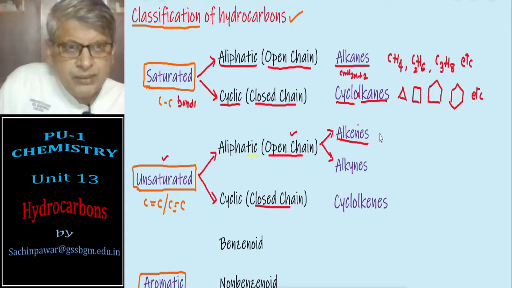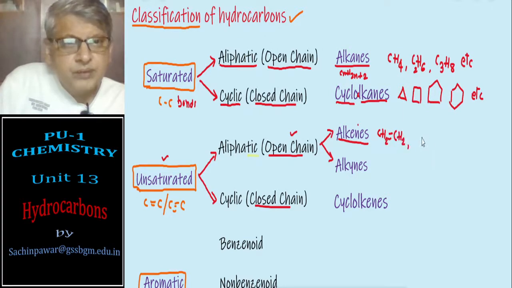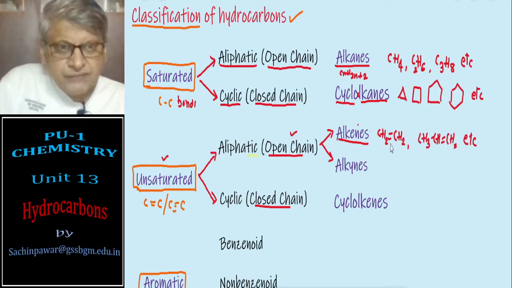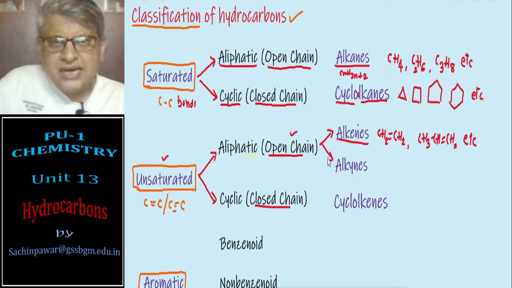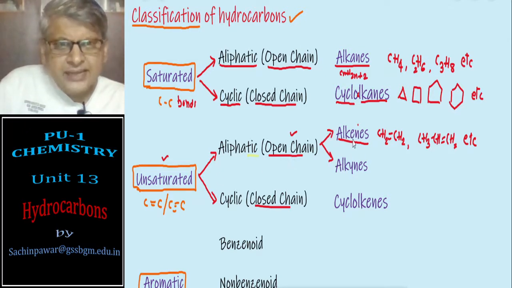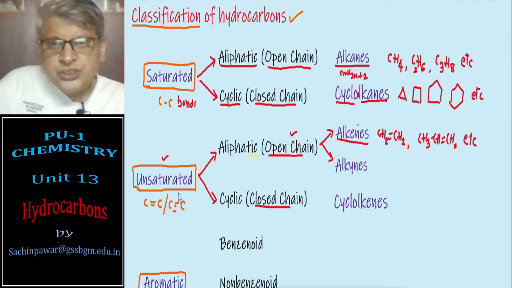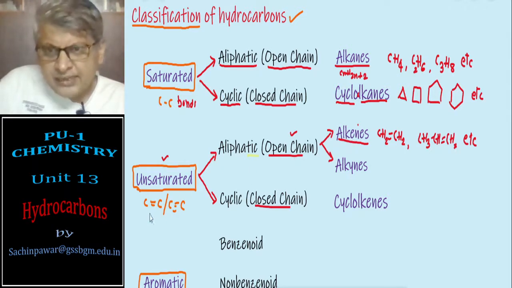To give an example, just take ethene, propene, etc. They are the alkenes which contain at least one double bond, and they are open chain unsaturated hydrocarbons. Alkenes are the open chain hydrocarbons containing carbon-carbon double bond. They are alkenes.